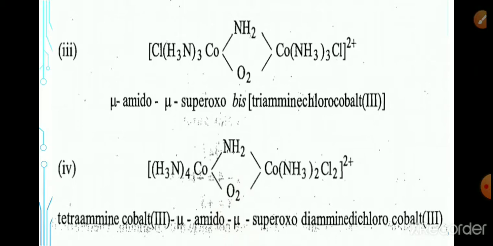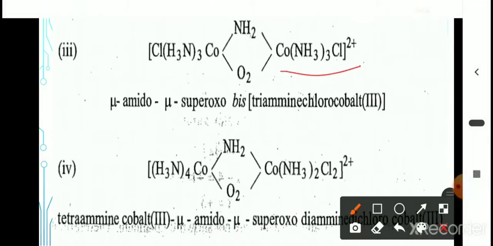It is also symmetric because it has Cl NH3 thrice here, and also Cl NH3 thrice here. Mu amido, the bridging ligand is NH2. Mu amido, and for oxygen we use superoxo, or we can also write dioxygen.